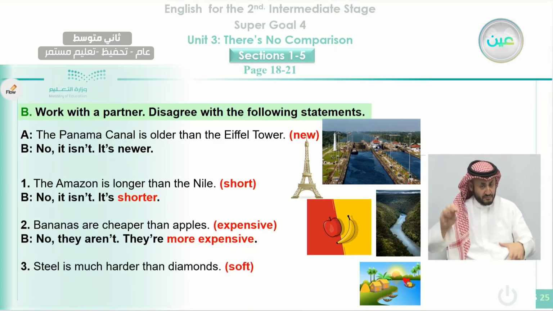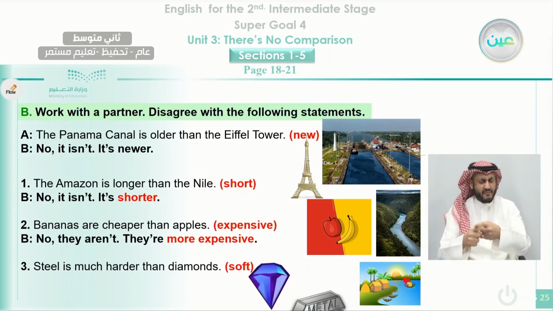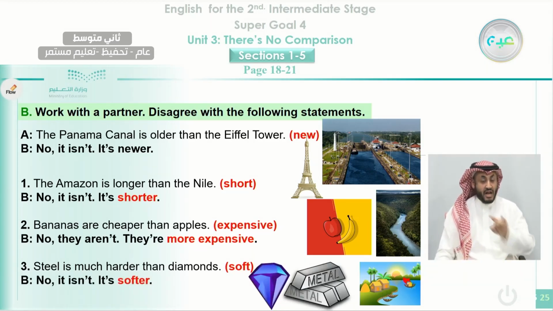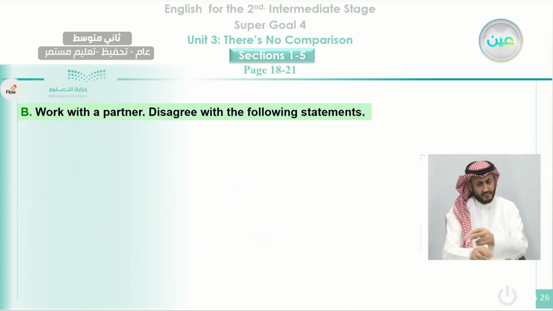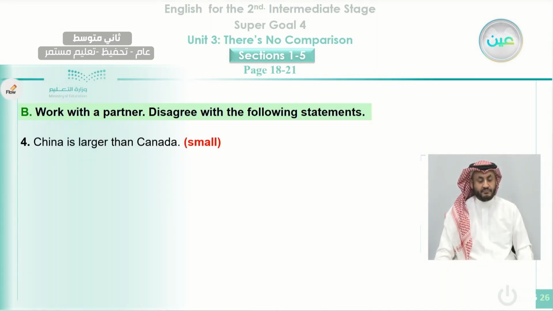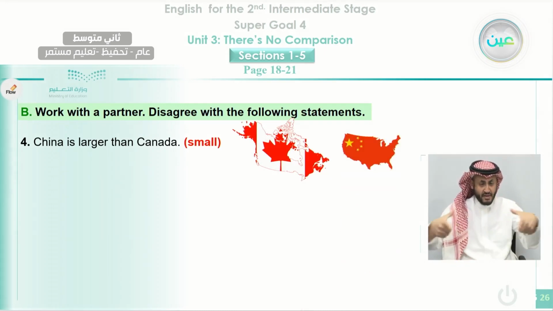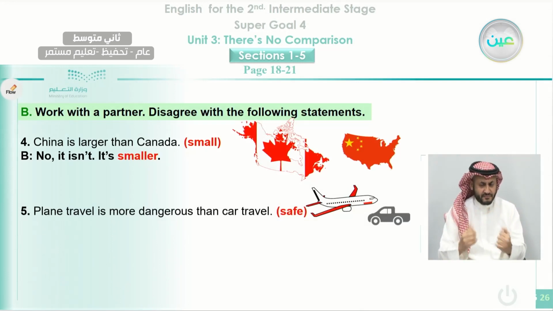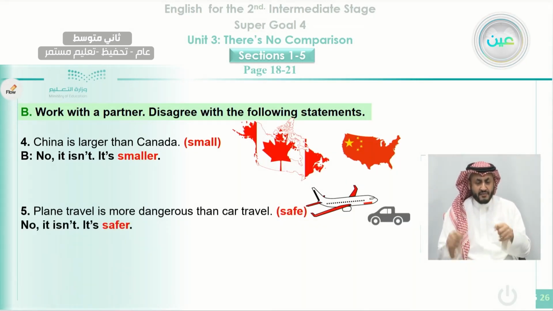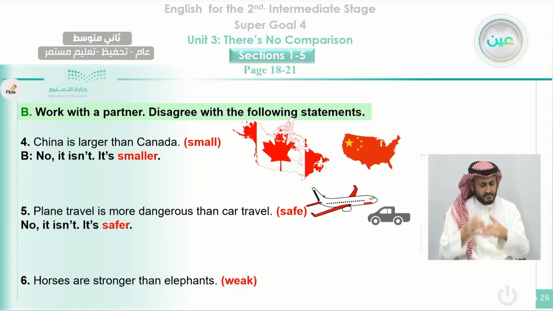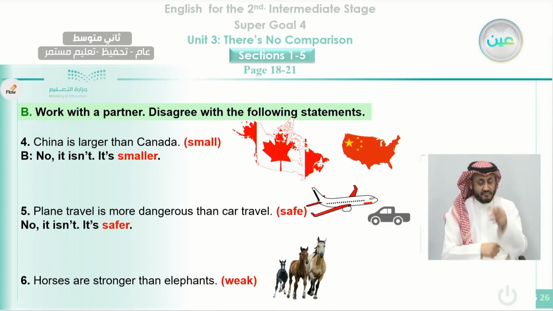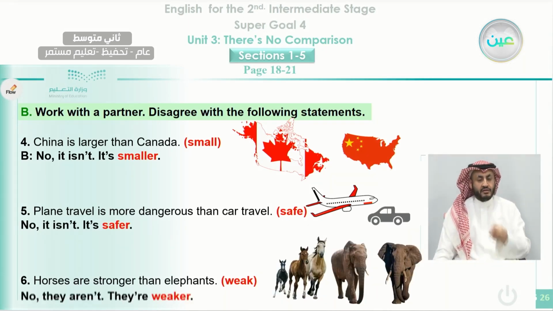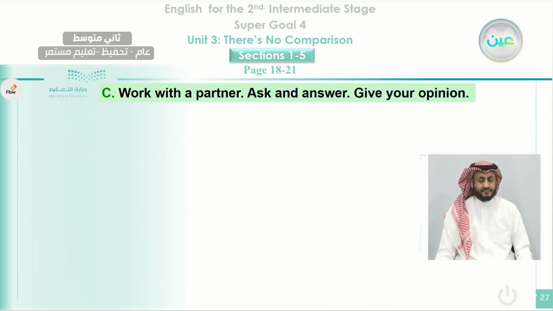Steel is much harder than diamond. We can say soft here, we can say no, it's not, it is softer. Okay, also we can talk about China is larger than Canada. Okay, when you disagree, you say no, it's not, it is smaller. Plane travel is more dangerous than car travel. You can say no, it's not, it is safer. Horses are stronger than elephants. Okay, but you disagree, you think they are weaker, so we say here no, they aren't, they are weaker.